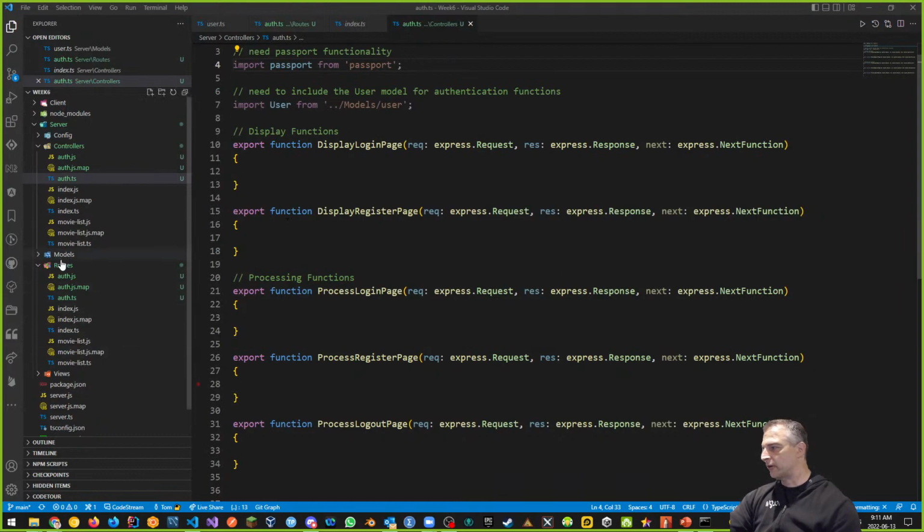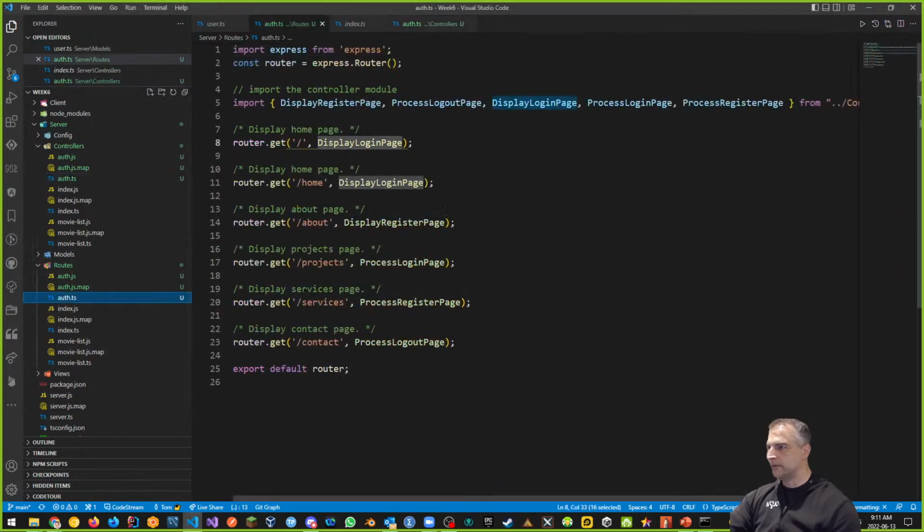And the same thing goes with our routes. Routes right now are all wrong, because they're going to different pages. Let's fix this so that it works with what we want them to do, right? We want to go to our register page, our login page, all that kind of stuff. So the URL has to change for a lot of this too. Let's do the first one, which is login.